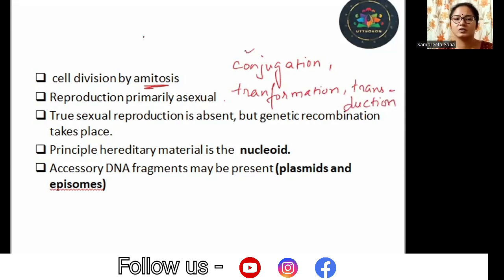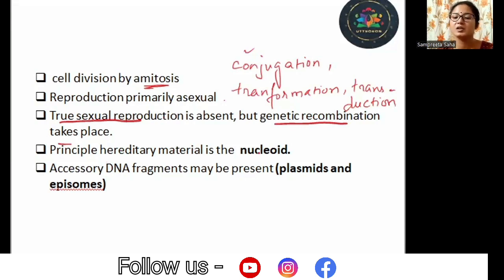Conjugation, I've given a bit of hint in one of the previous videos where I've talked about sexual reproduction. So conjugation is not true sexual reproduction. Check the next point, students. They are saying that there is no true sexual reproduction taking place, but genetic recombination takes place. And how is the genetic recombination taking place? Obviously by means of these methods: conjugation, transformation, and transduction.